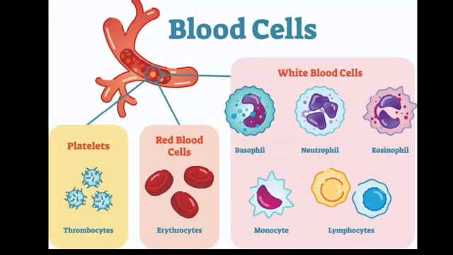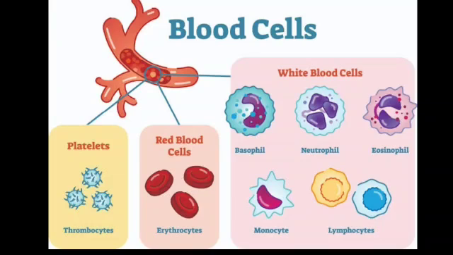Next is WBCs, that is white blood cells. There are 5 types of WBCs and they usually have a nucleus. They are colorless and shapeless. They don't have a specific shape, they can change their shape. And the main function of WBCs is to protect our body from any sort of infection. So when any infection occurs, what will happen? The WBCs will reach the site.